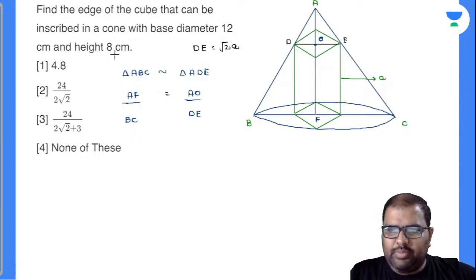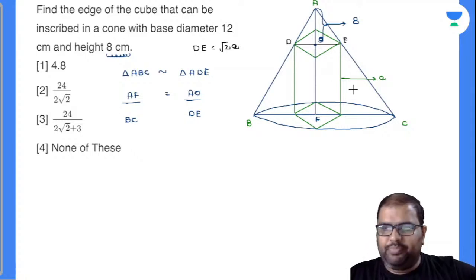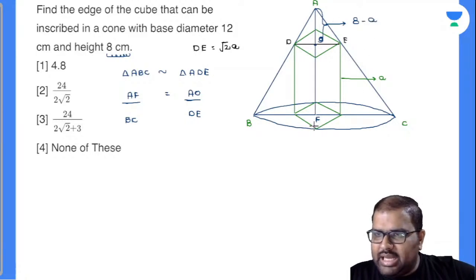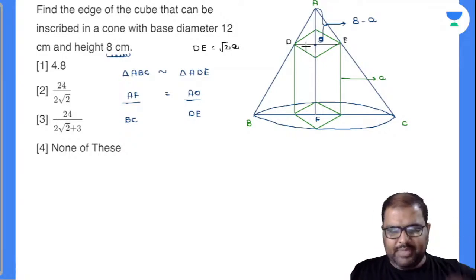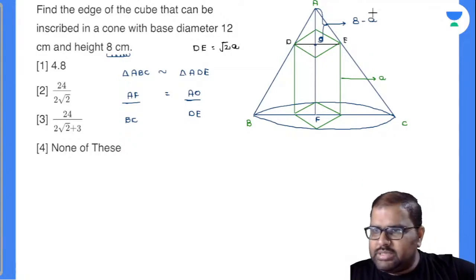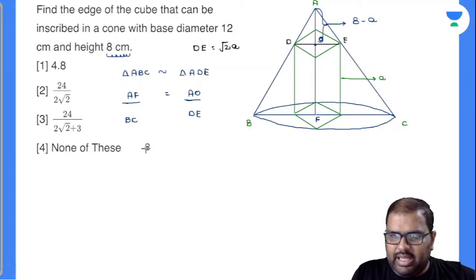You closely observe there. AF length is how much? 8. Now how much will this length AO be? AO length will be 8 in total, but you have to remove the edge of this cube. What I have done is I have clubbed this length here, so I am considering this as the height, the edge of the cube. So this will be 8 minus A. Perfectly. Now what will be the AF length? AF length is given as 8.